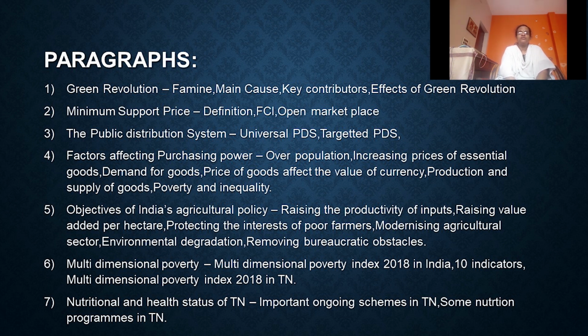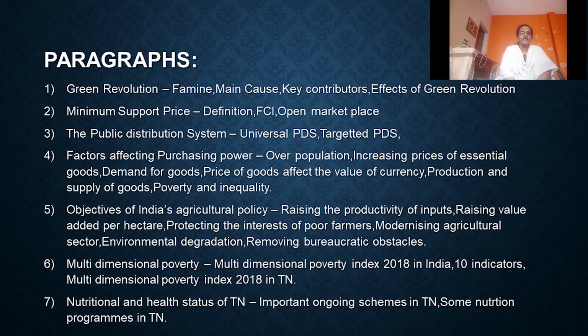The key contributors of the Green Revolution were Dr. Norman Borlaug, father of Green Revolution, and Dr. M.S. Swaminathan and Central Minister C. Subramaniam. And effects of Green Revolution: self-sufficiency in food grains production, and rural employment and economic growth. All these points must be written for this paragraph, why the Green Revolution was born.